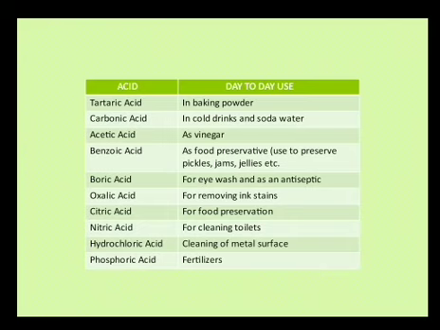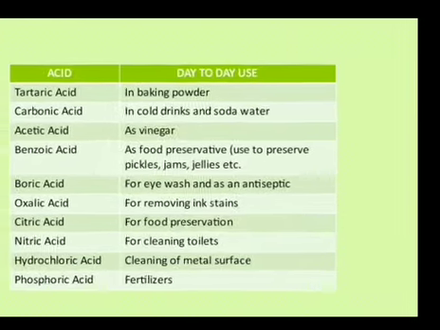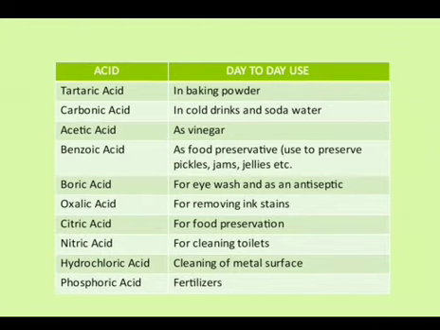Now in the given chart there are a few interesting acids which are used in our daily life. One of them is tartaric acid. Nowadays, since we all are at home and a lot of baking is going on, the acid used is tartaric acid. At times citric acid is also used for baking purposes.